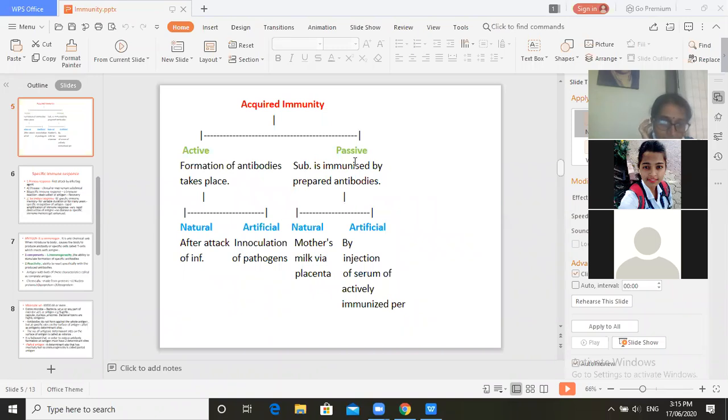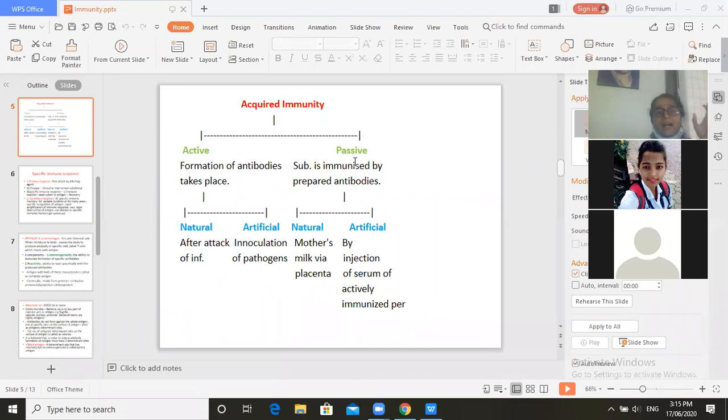Okay, natural immunity, that is for example chickenpox or measles. If you get measles in childhood, there is the least chance of repetition of this particular infection in adulthood, or zero chances of getting this infection again and again. So we develop natural immunity after the attack of the first infection or after the attack of a repeated infection. This is natural immunity. In that, formation of antibodies takes place after entry of that particular organism.